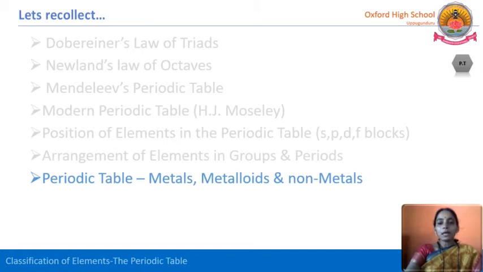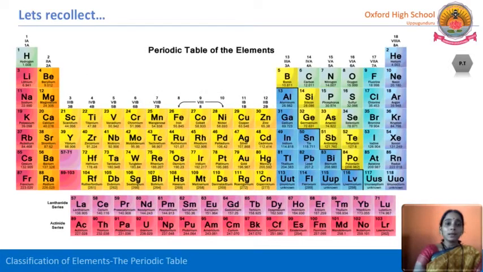S block, D block, and F block: all these three blocks are filled with metals, whereas P block is located at the right side of the periodic table. Just have a look at this periodic table. See here. We know that S, P, D, F, four blocks are there. Down below it is F block. We know that the lanthanide series and actinide series are present in that. So all the S block is metals, whereas D block is also metals and F block is also metals.